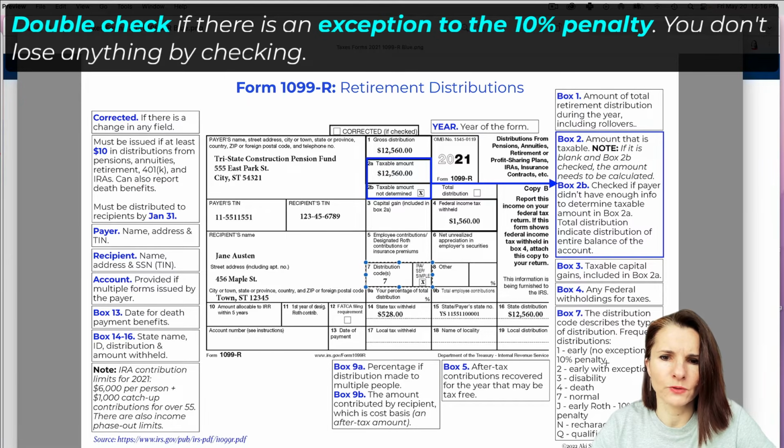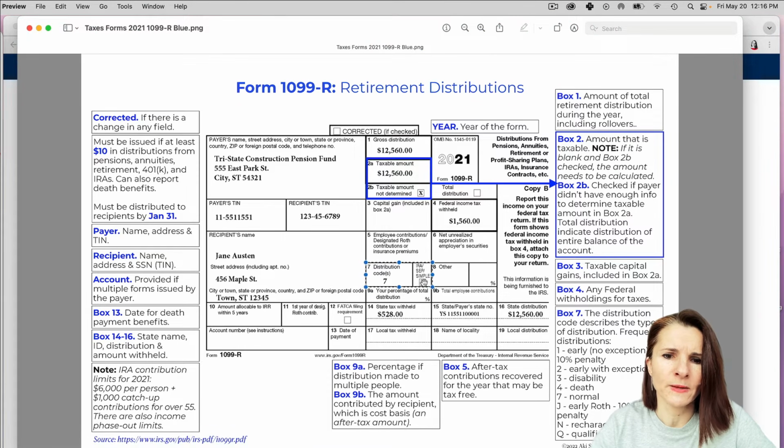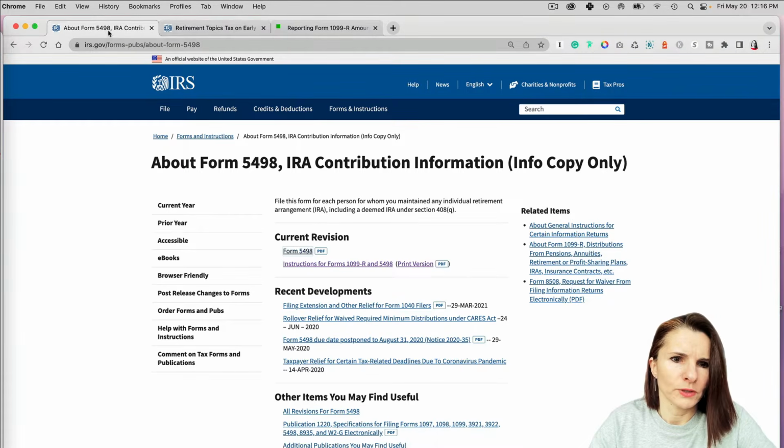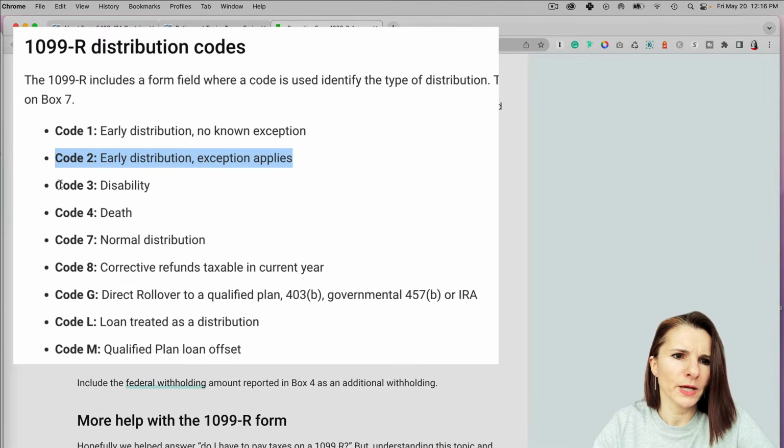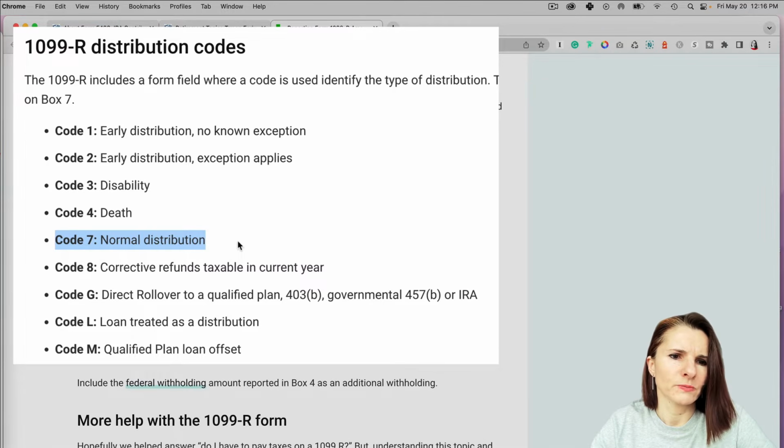So it's really worth your time to do that. And that's why you have this box next to it indicating that it's an IRA or not, because the exception can be different depending on what kind of retirement plan you had. Now we didn't go over all the... Okay, now we can have disability, that's code 3, death. Code 7 is the most frequently used code, that's basically for normal distribution.